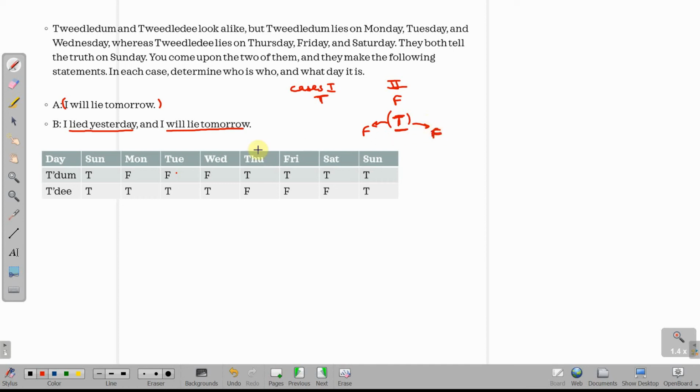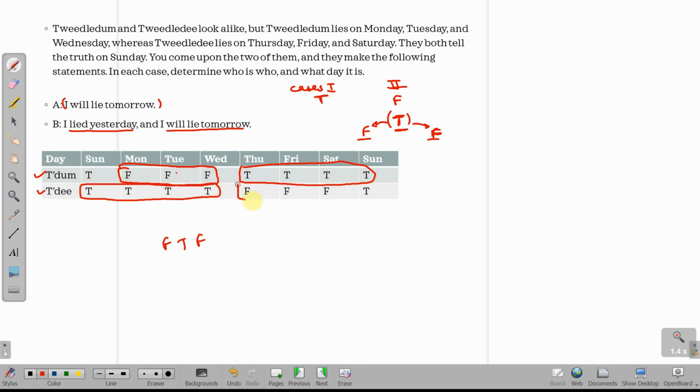Now check for any one of them, either for Tweedledum or for Tweedledee, is it possible to have a pattern like F, T, F? Can they speak a false statement, then a true statement, and then a false statement? F, T, F, you'll see is not possible because they speak false for 3 continuous days and then truth for the next 4 days. Likewise, Tweedledum also truth for 4 continuous days and lie for 3 consecutive days.